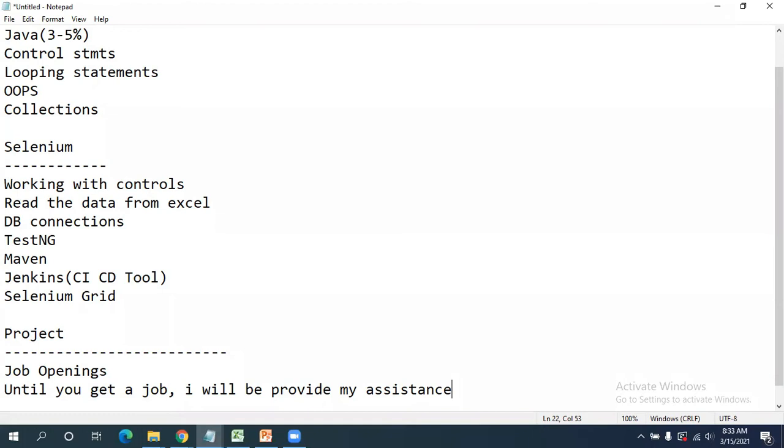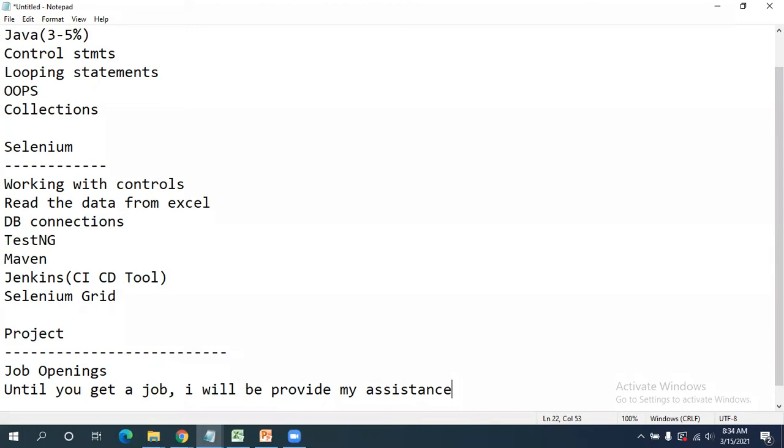A number of openings are there. You can even check it out on Naukri.com or Monster. So many openings are posted every day on the Selenium side, so we need not worry about the openings.